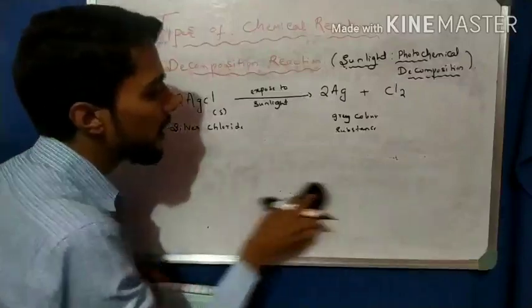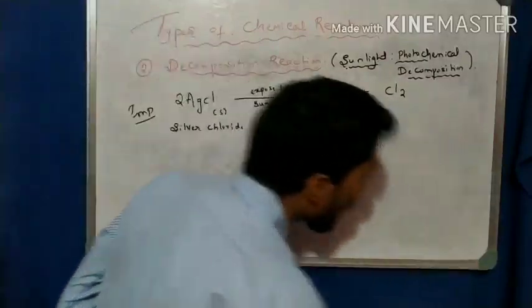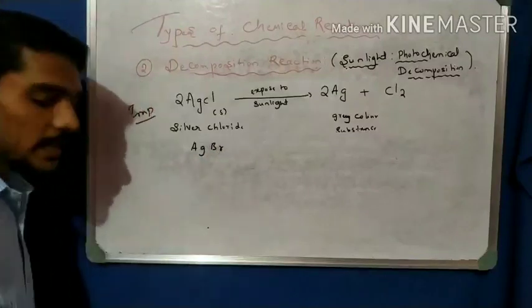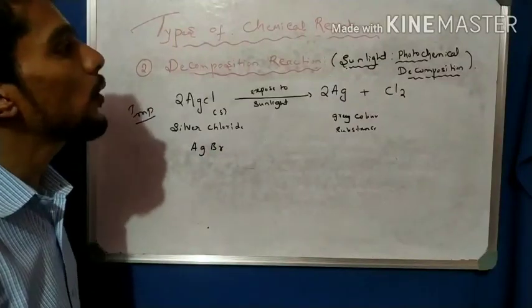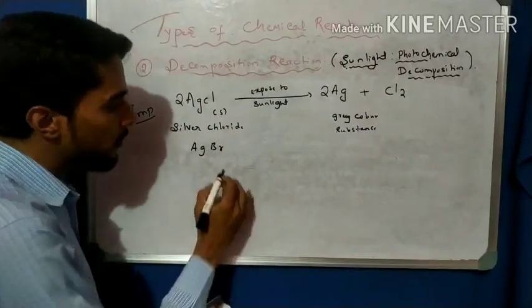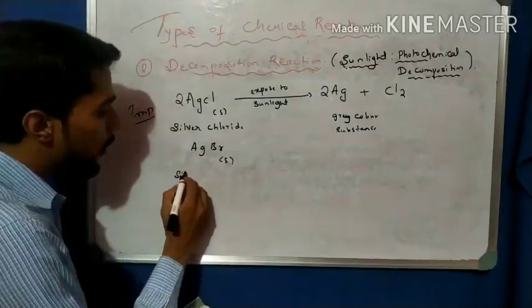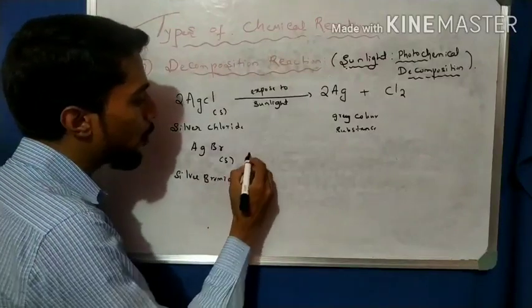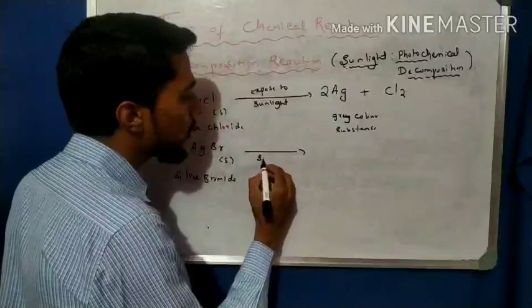Another example for photochemical decomposition is silver bromide, AgBr, which is in solid state. It is also exposed to the sunlight.